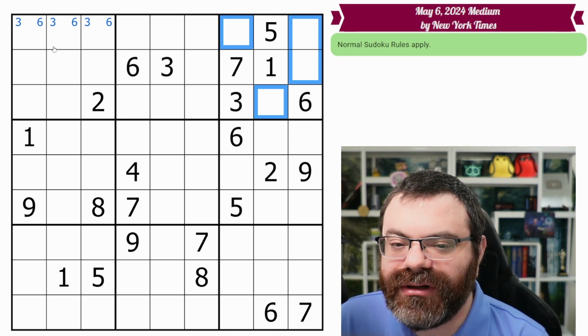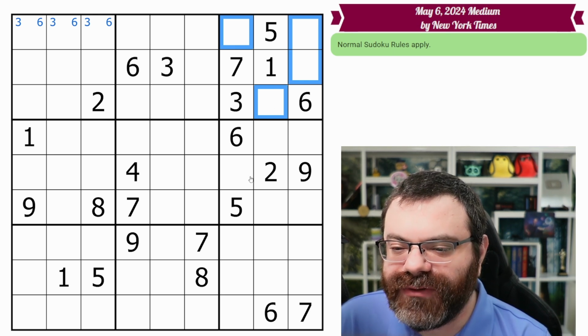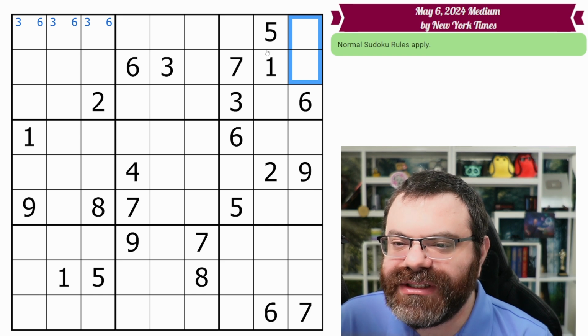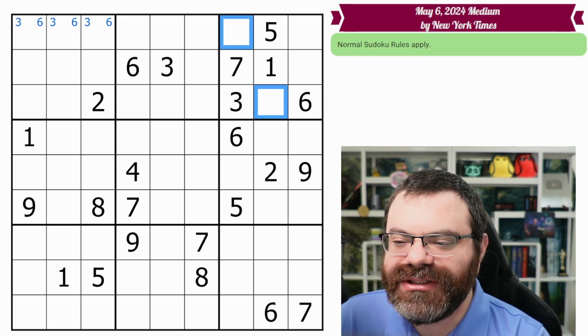What we're going to do is look around here for 2s, 4s, 8s, and 9s and see if that's helpful. What I'm seeing is that this 9 is taking 9 out of these 2. We still need a 9. So there's actually only 2 places in this box for 9.